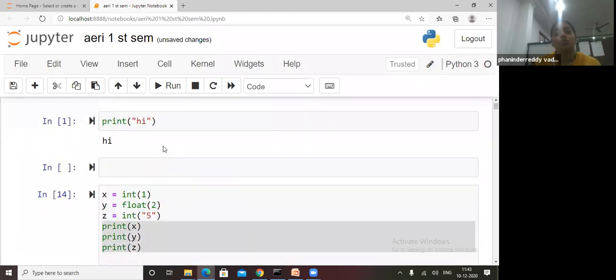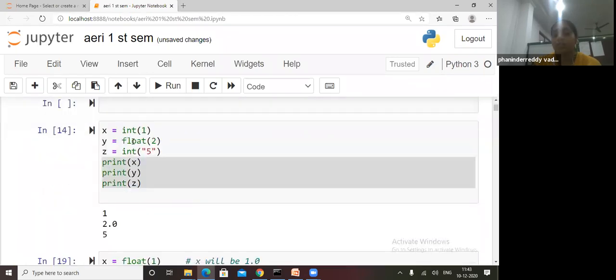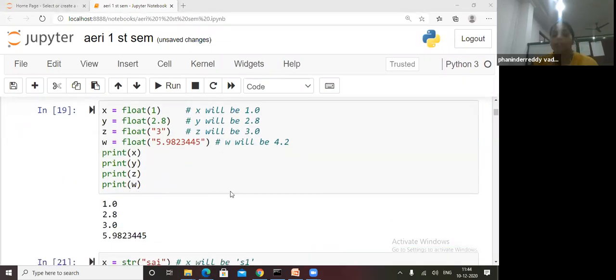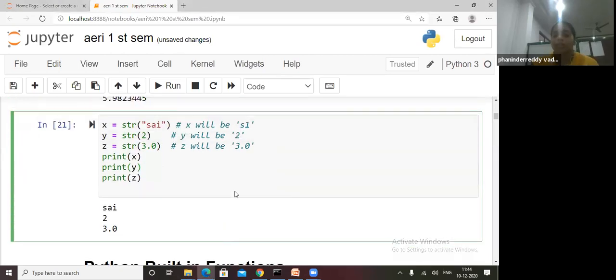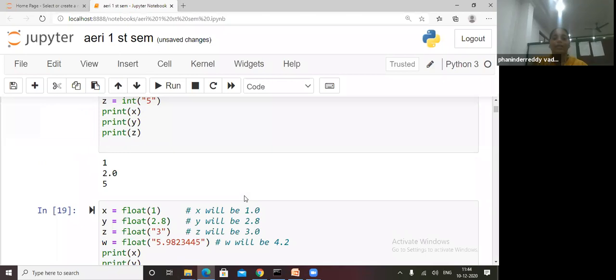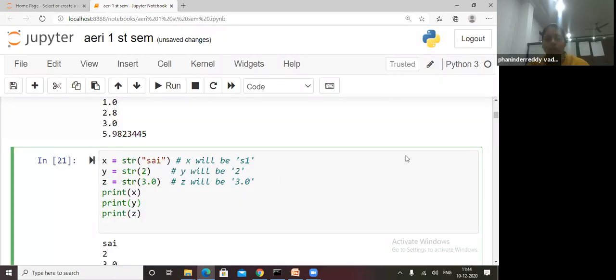So we got to know that anything we can convert to integer, anything we can convert to float. Any doubt up to this conversion of data types? Any doubt up to this? We'll go forward now.